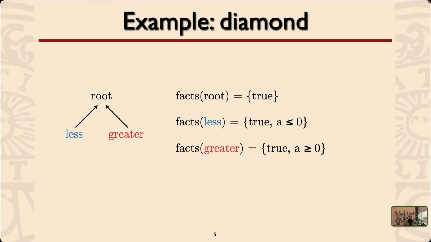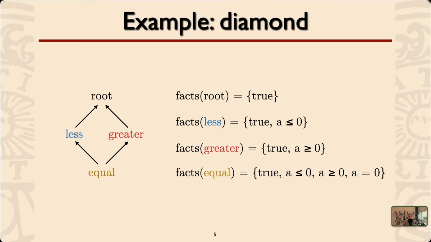So a simple example is where we have an EGRAPH with 3 colors, root, less, and greater. At the root, the only fact that holds is true. And in the less EGRAPH, the facts are that true holds and A is less than or equal to 0. In the greater E-class, A is greater than or equal to 0. And then we introduce another EGRAPH where A is equal to 0. A fortiori, A is less than or equal to 0 and A is greater than or equal to 0. So this equal is below both less and greater. We have multiple parents in a sense for this node.